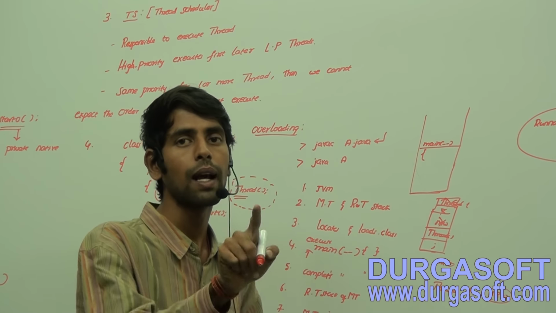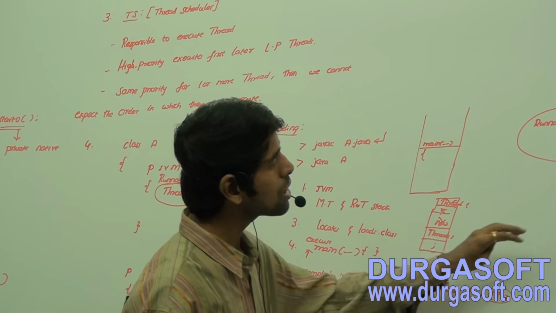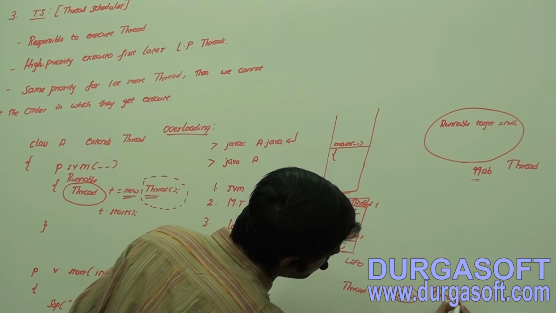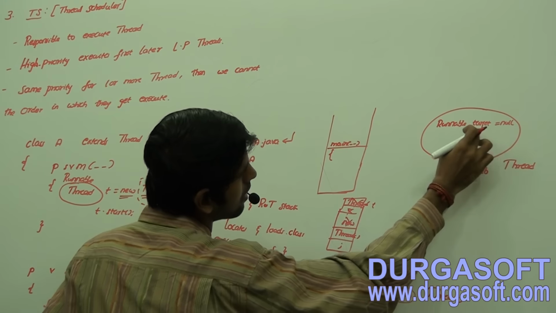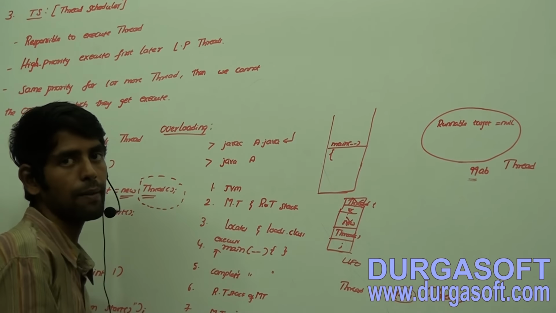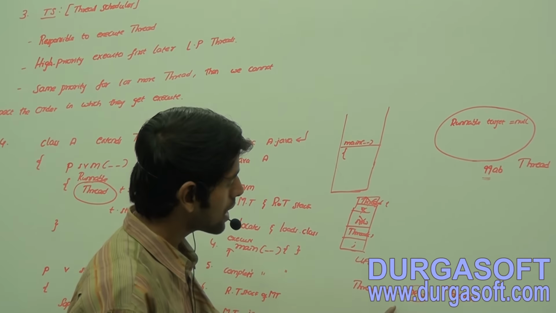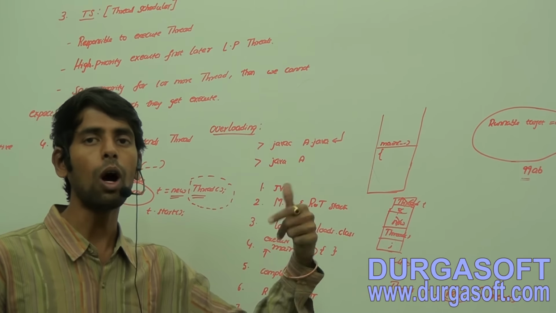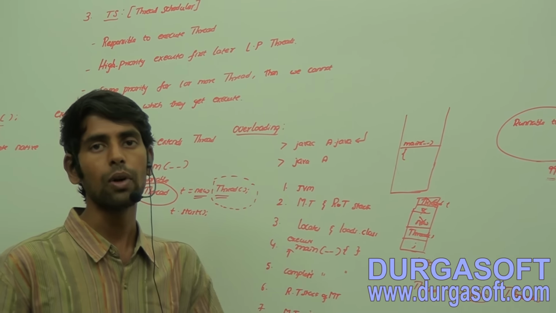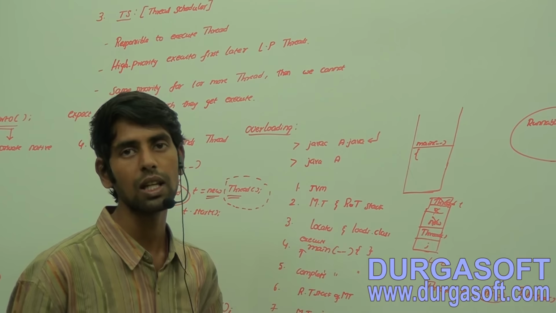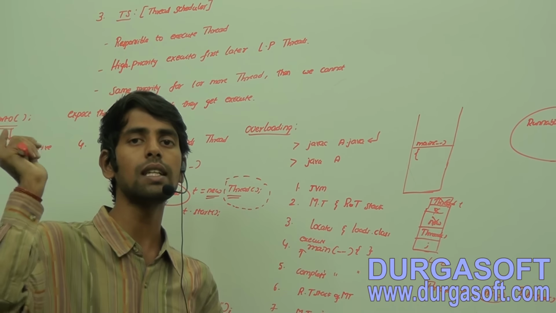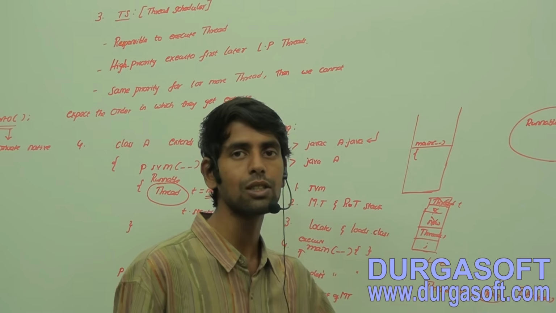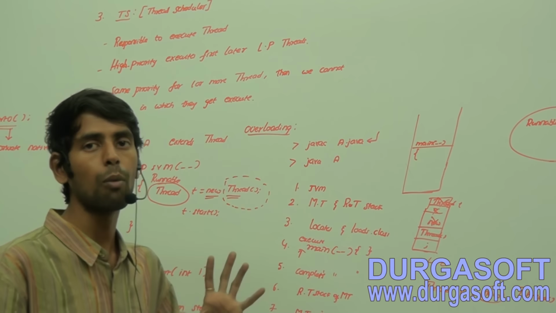Now try to observe this one carefully. What I am doing here is calling the constructor. Because of the constructor call only, Runnable target equals null has happened. Now in this particular statement, first is the new operator, which has the highest precedence. The last precedence in Java is the assignment. After evaluating the right operand side, it is going to assign that value to the left hand side operand type.